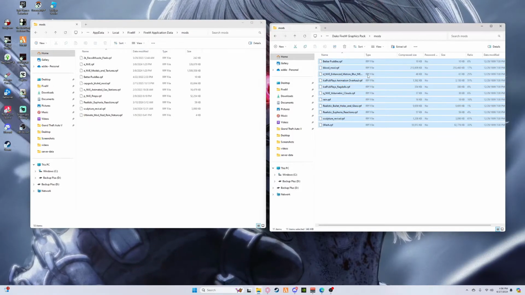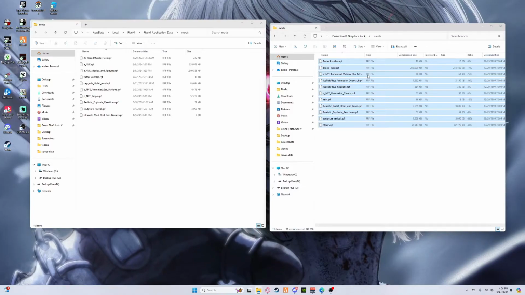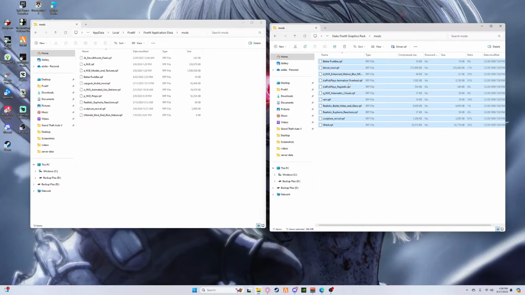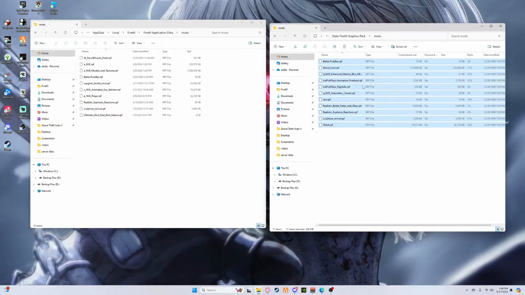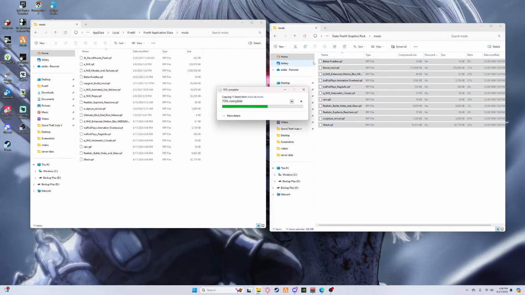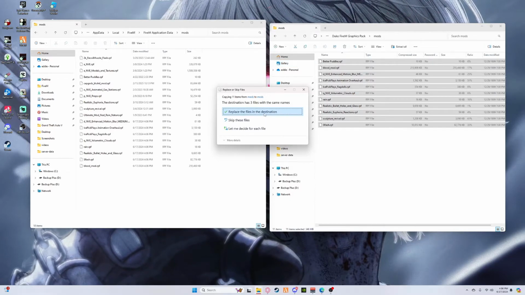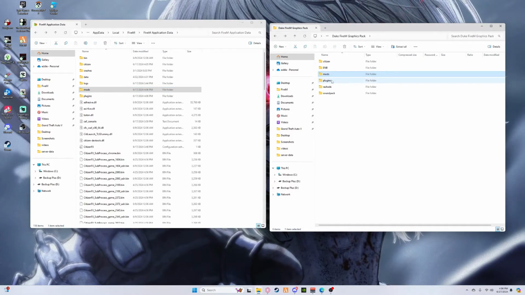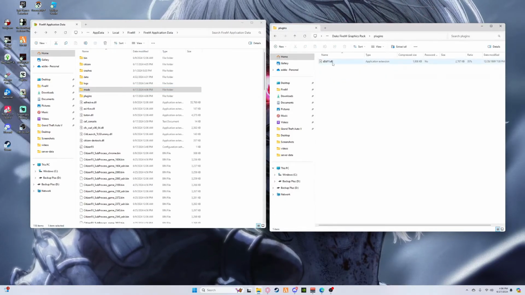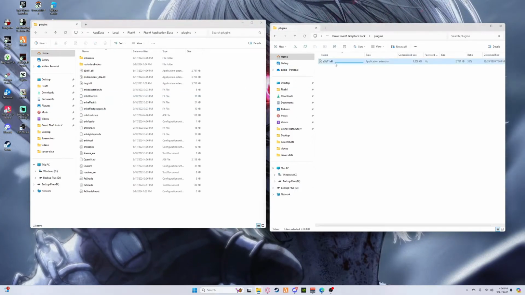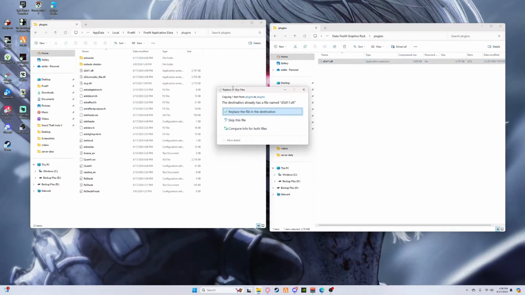And for the mods folder, if you don't have a mods folder or a plugin folder, you can just drag and drop both of those, and it'll just make it for you, and you'll have them already. But you will have to set up the plugin for Reshade. Drag and drop all this. Plugins. I already dragged that in, but do that just in case, you know.